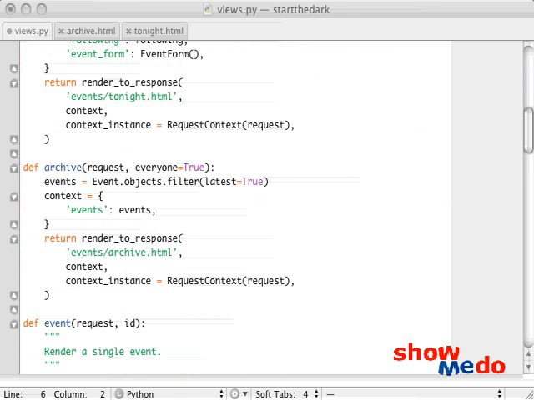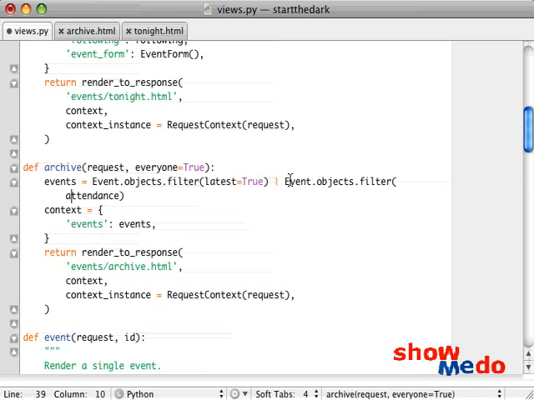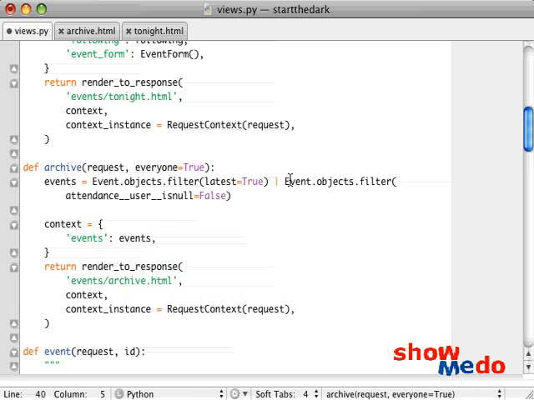So in archive, we're going to do something very similar. We're going to say events no longer is Event.objects.filter, but it's also Event.objects.filter attendance user is null equals false. So any of the events that have at least one attendee or that are the latest.